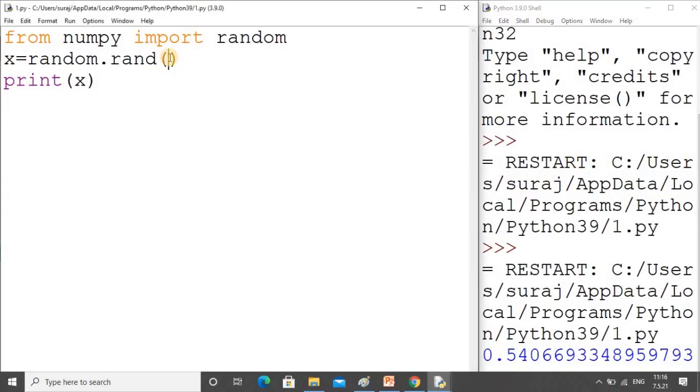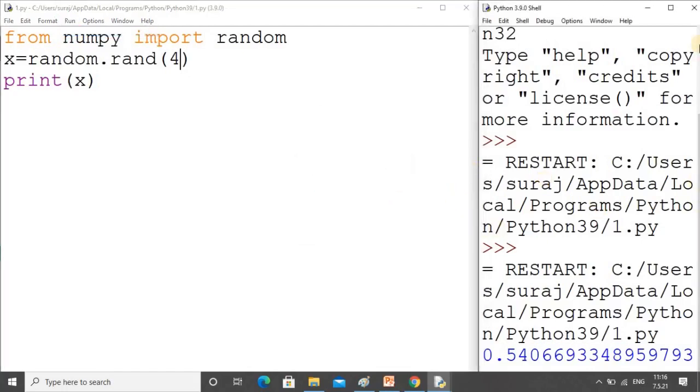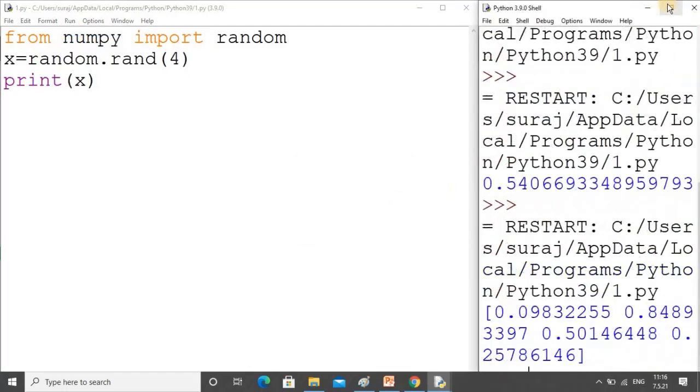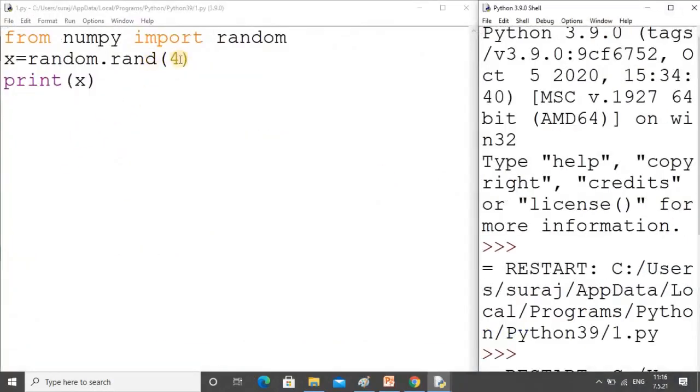Suppose I write 4 here, so it will give you a total of 4 decimal values from 0 to 1. I just maximize, you see 1, 2, 3, 4, total 4 values are there from 0 to 1. So you can specify the total values here.